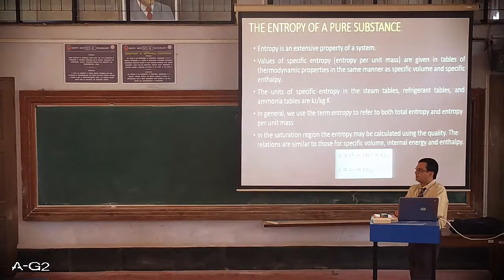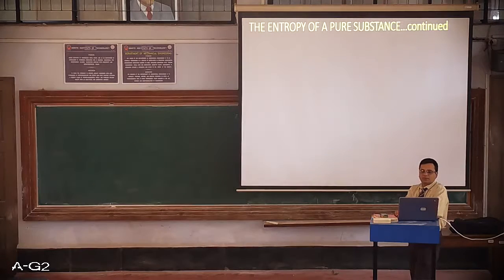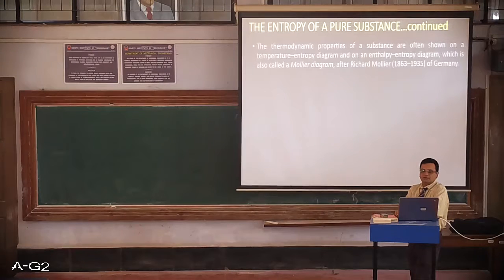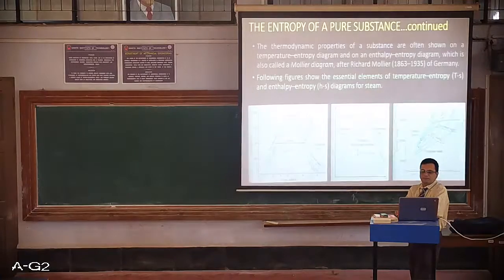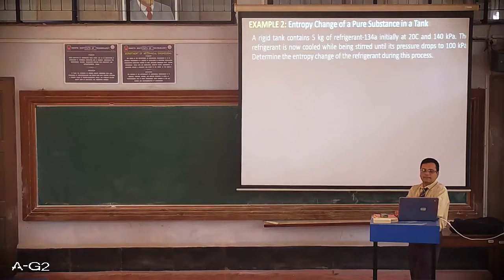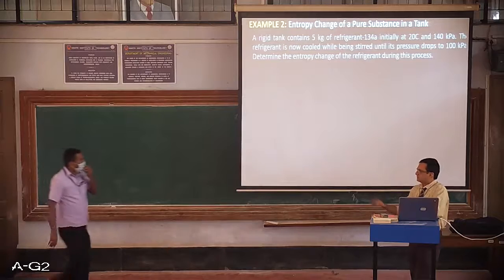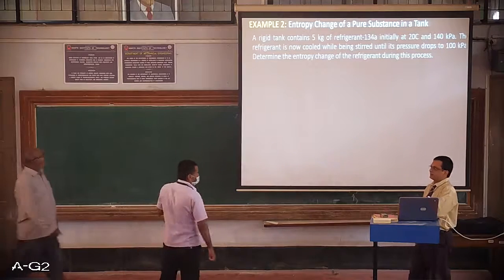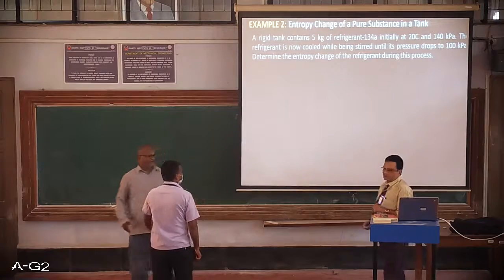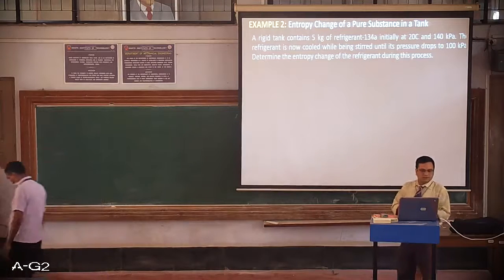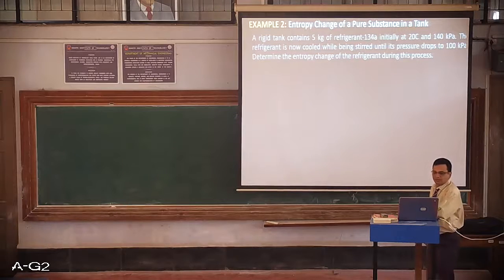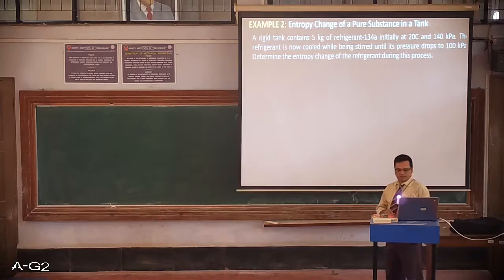as usual by introducing one more property to the family of other properties, and we took one small example of how to calculate entropy change of a pure substance in a tank.